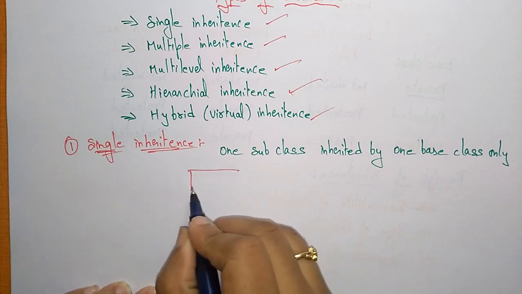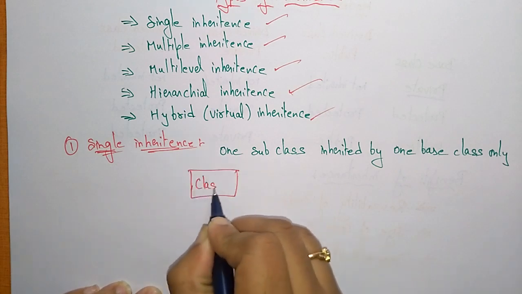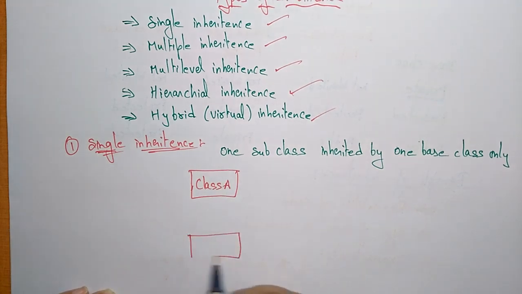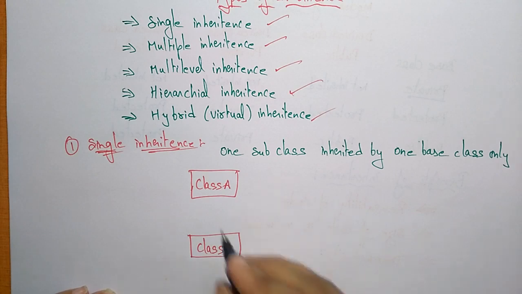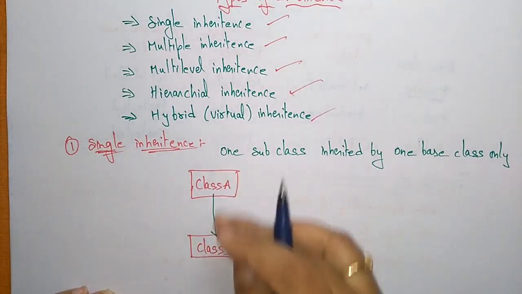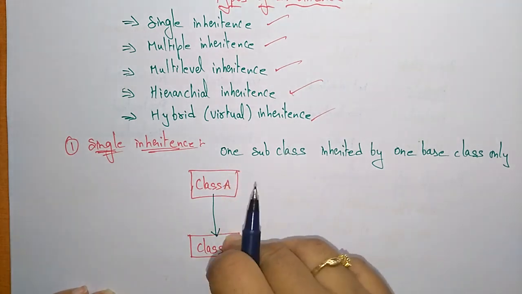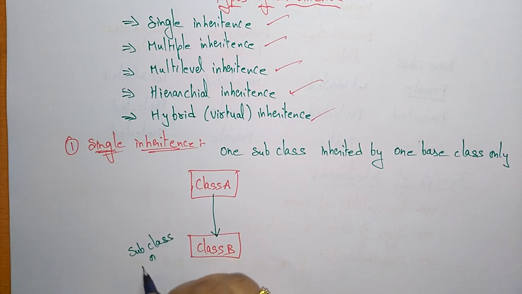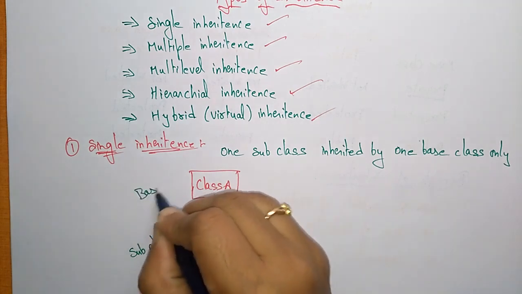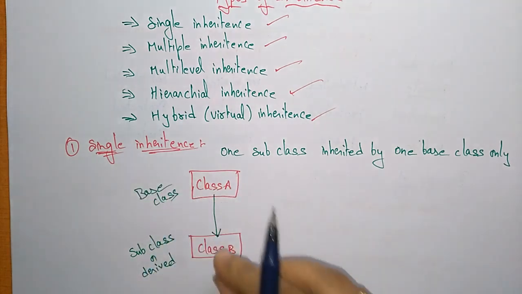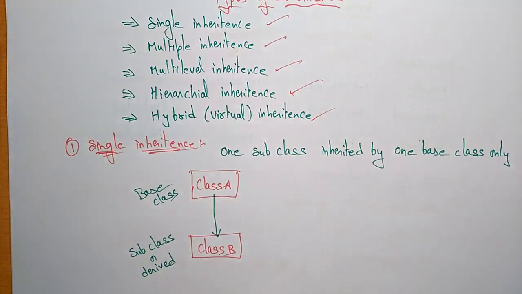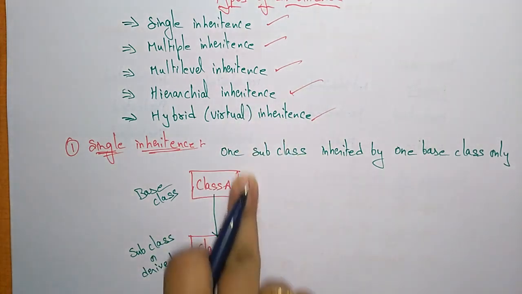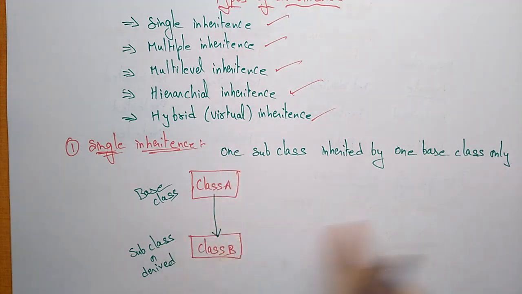Here this is class A and this is class B. The class B inherits the properties of class A. Only one subclass and one base class. This is a subclass, or you also call it a derived class, and this is the base class. The subclass inherits the properties of the base class. This you call a single inheritance, only one to one.